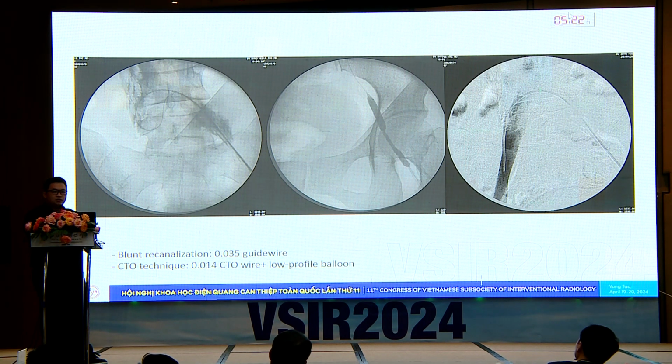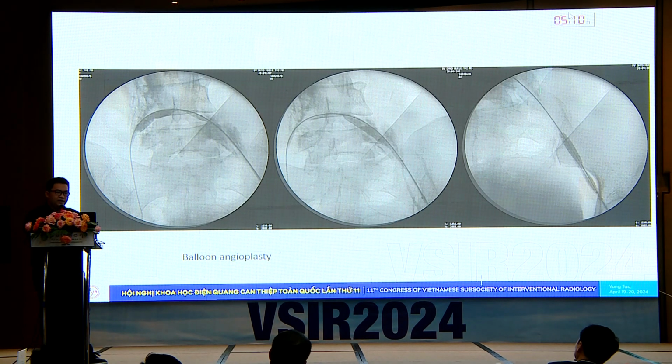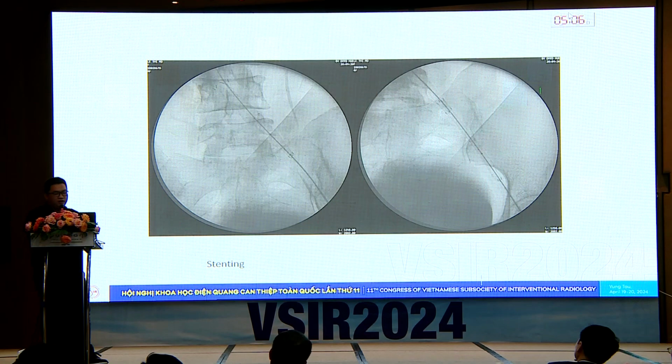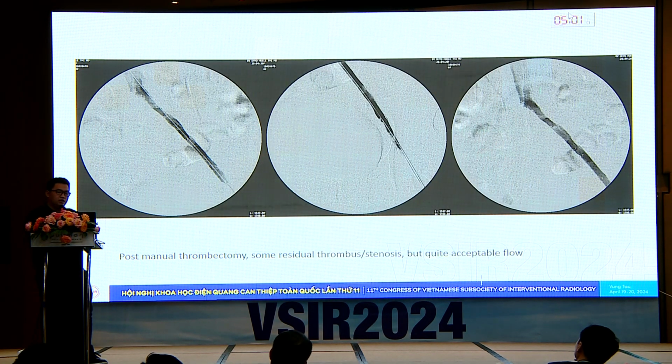After crossing the obstructive lesions, we inserted low-profile balloons for pre-dilatation, and then exchanged for a stiffer, bigger guide wire and stronger balloon for complete dilatation of all affected veins, and then iliac vein stenting. After stenting, on the venogram we found some newly formed or residual thrombus in the stent and in the treated segments of the iliac vein.